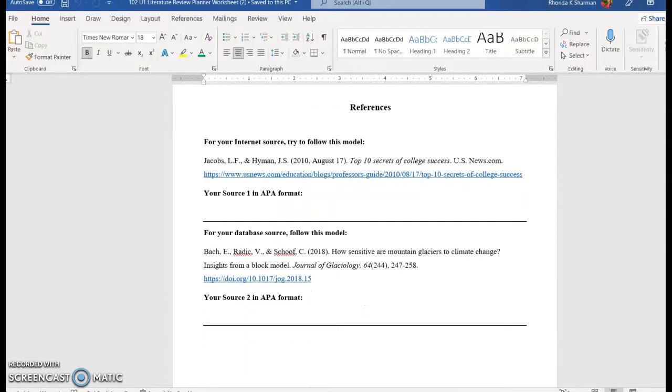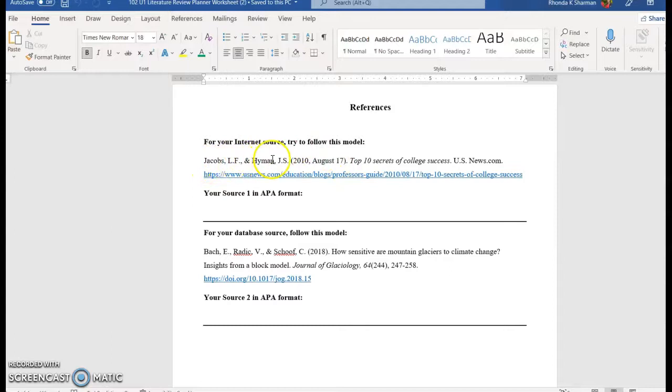The last part is listing your reference information, and we will discuss next week the specifics of APA style, but I've given you a model that you can follow, so just do the best you can to take the information from your article and put it in the same format.